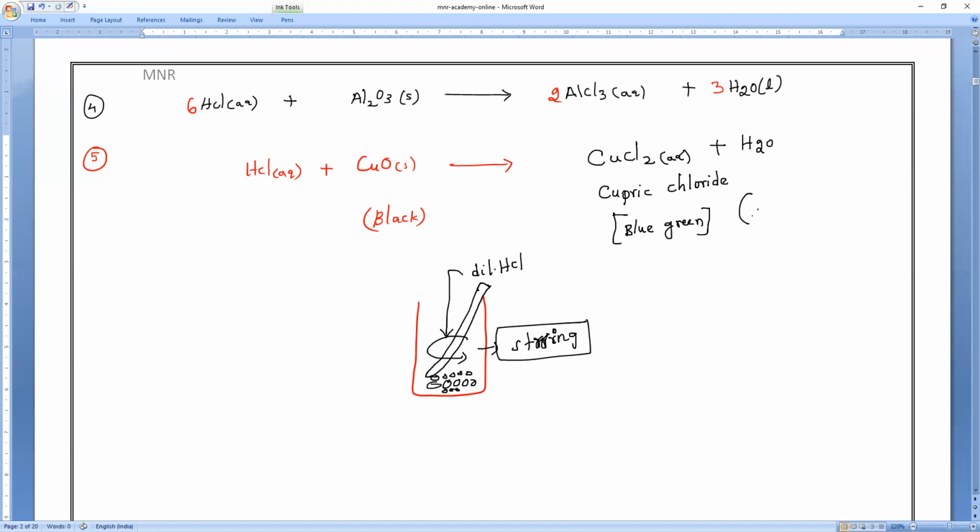Also we can call it copper 2 chloride. You have to read it as copper 2 chloride. Clear, everyone? So is there any example in the book? No example. Have you noticed it? Yes or no? Yes, sir. Simply they have given the overall equation. That's all. So be very careful, always you have to study. That is what is expected always.